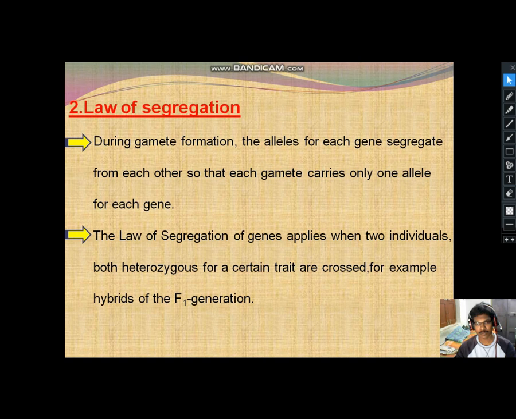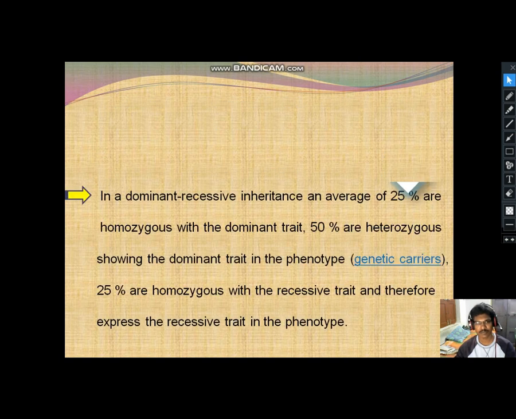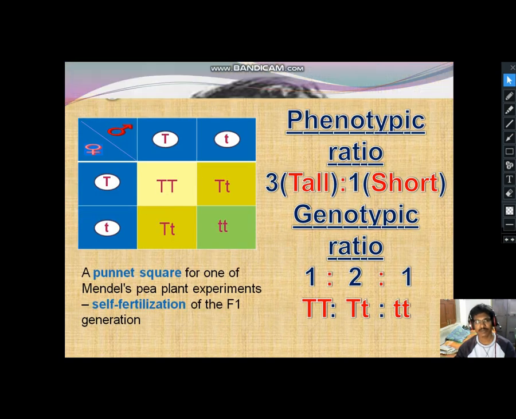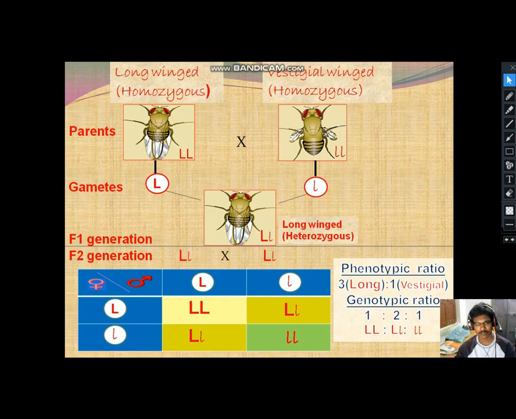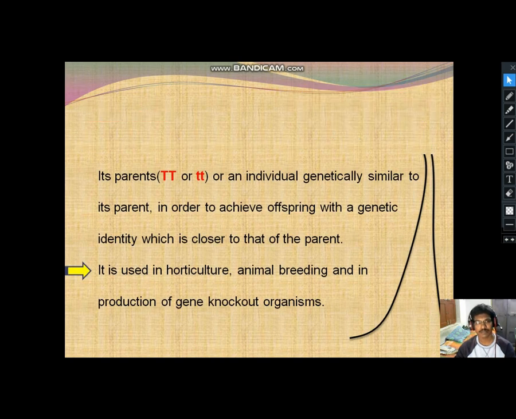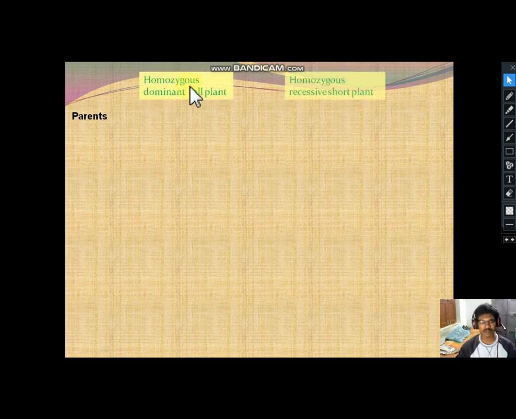So we have to discuss backcross also. Firstly, you should observe the parents to F1 generation. Okay, here the slide. Okay, parents, common thing, homozygous dominant tall plant and homozygous recessive short plant.